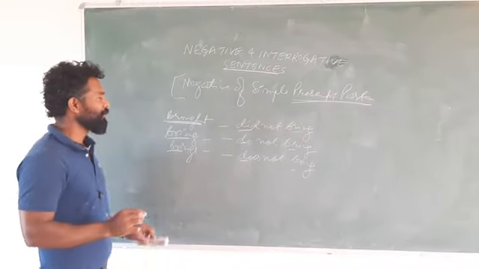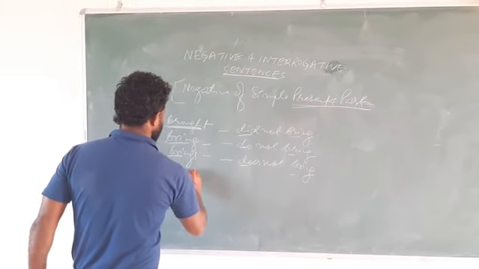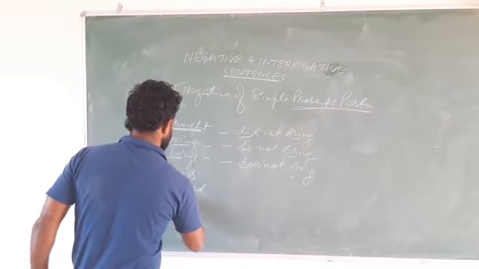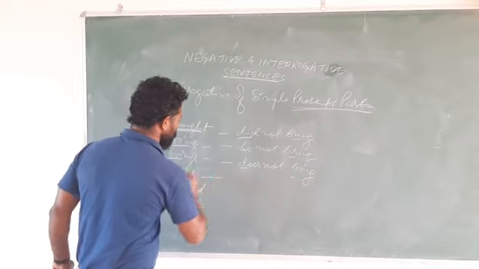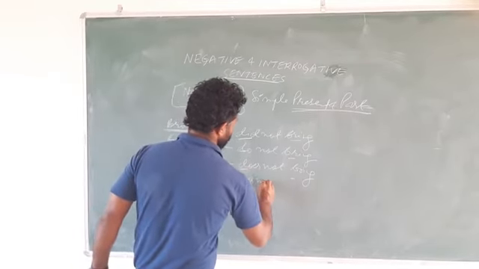That's very simple. Let us try another: plays, play, and played. What is the negative of plays? The negative of plays is does not play.